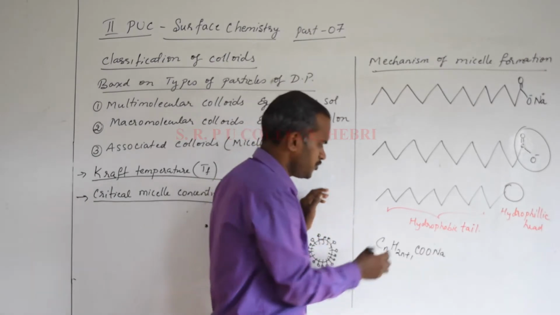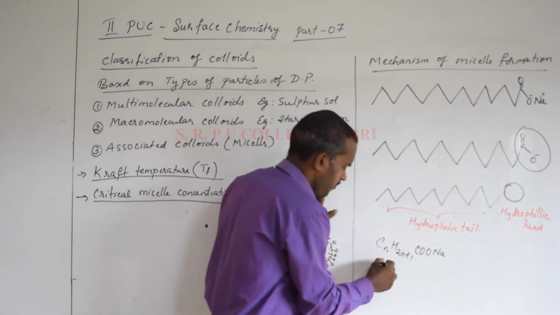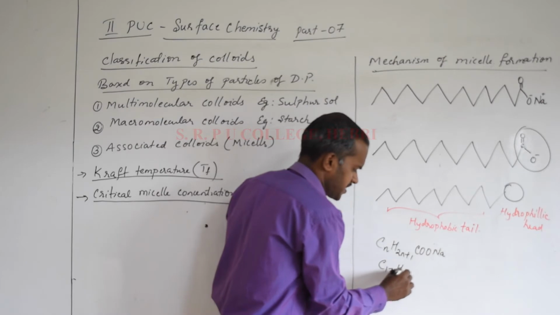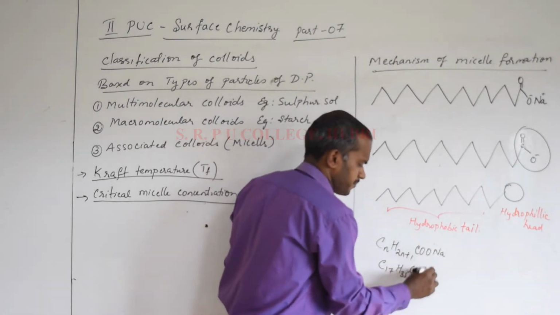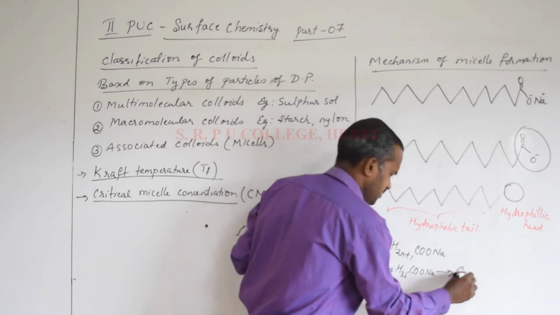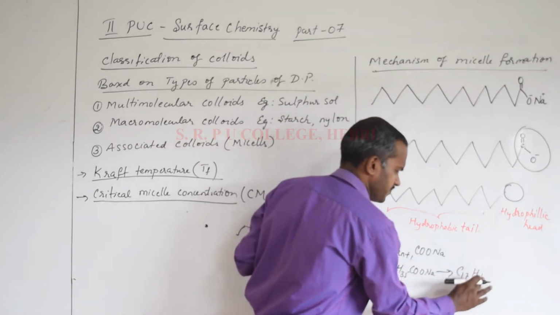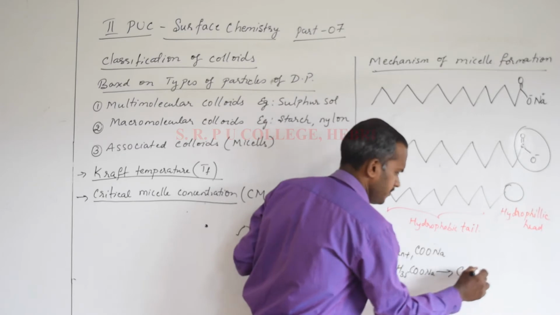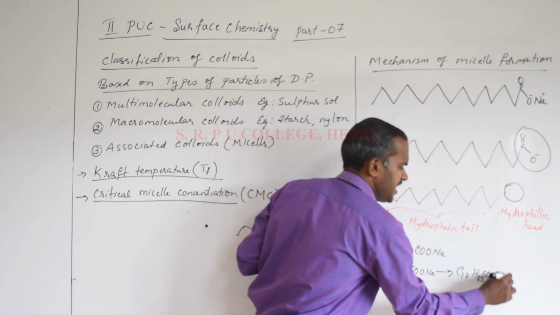So the formula is C17H35COONa. When you add water, it splits into C17H35COO minus and Na plus.